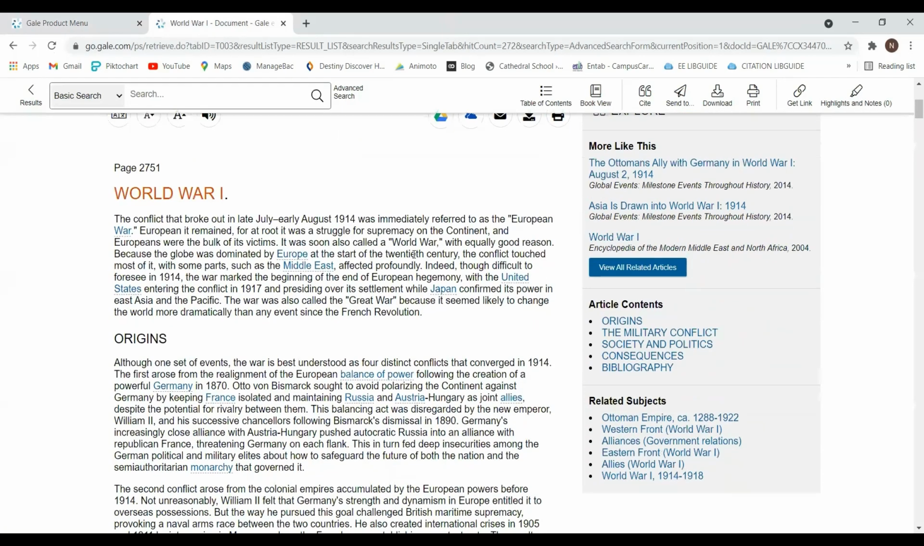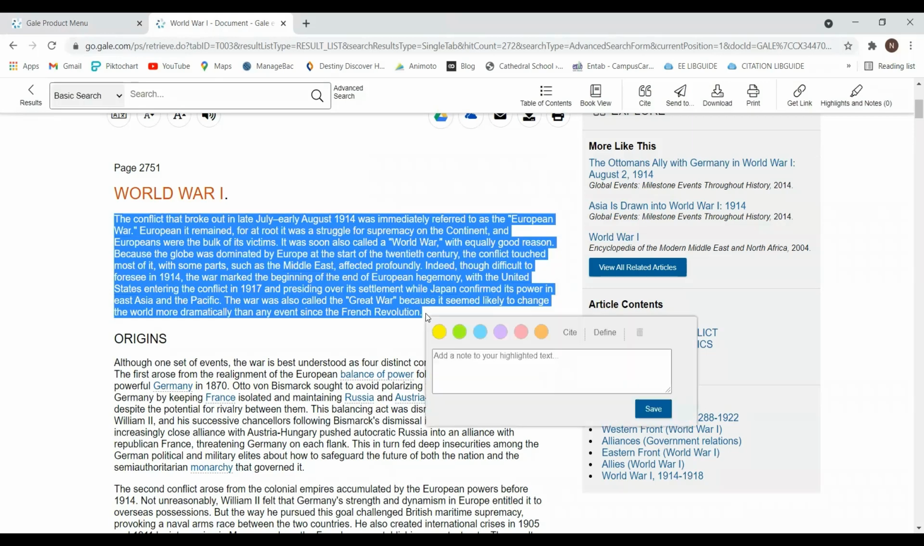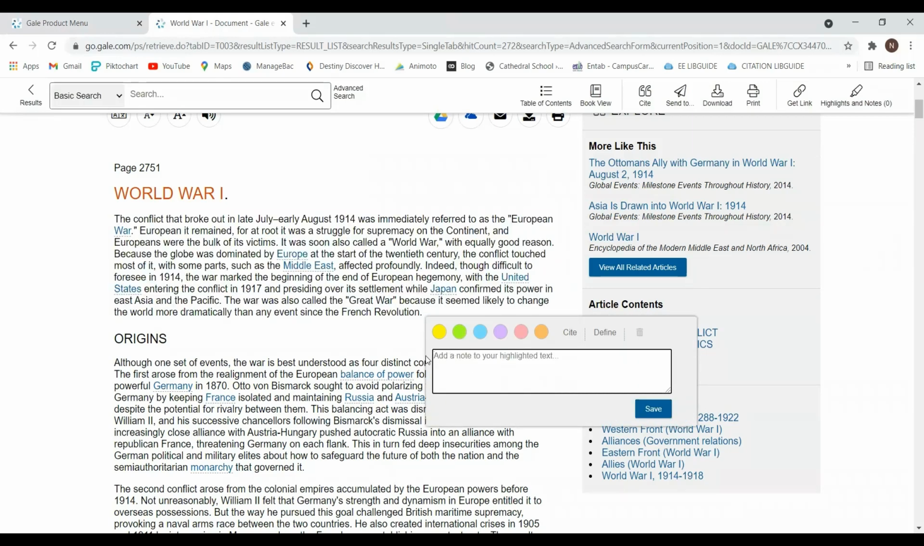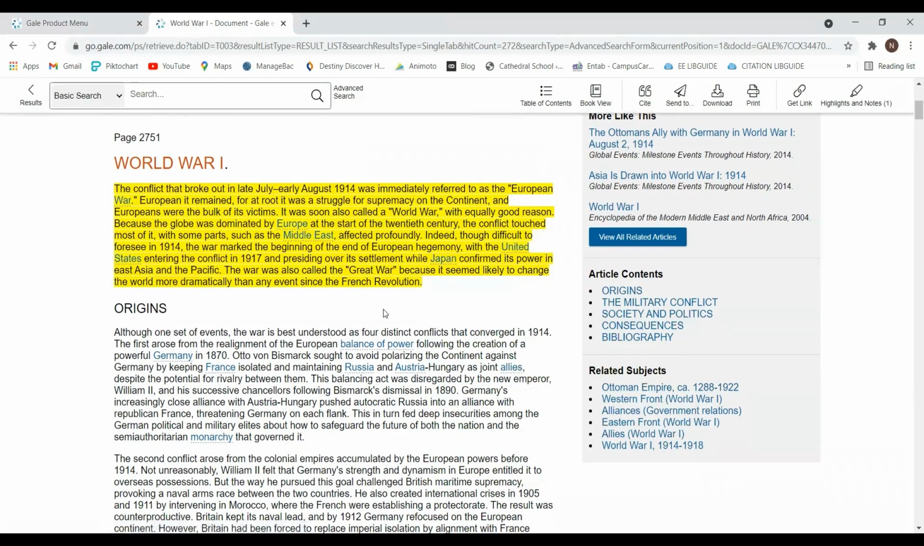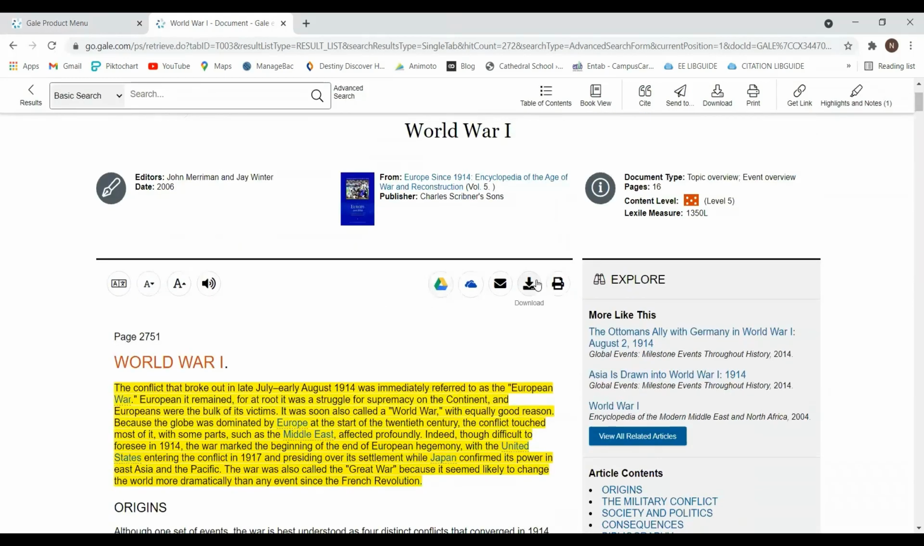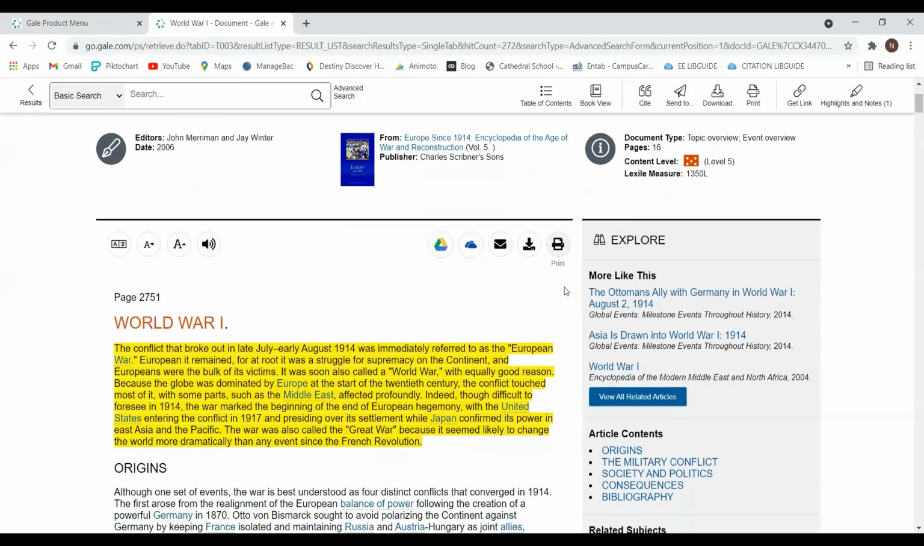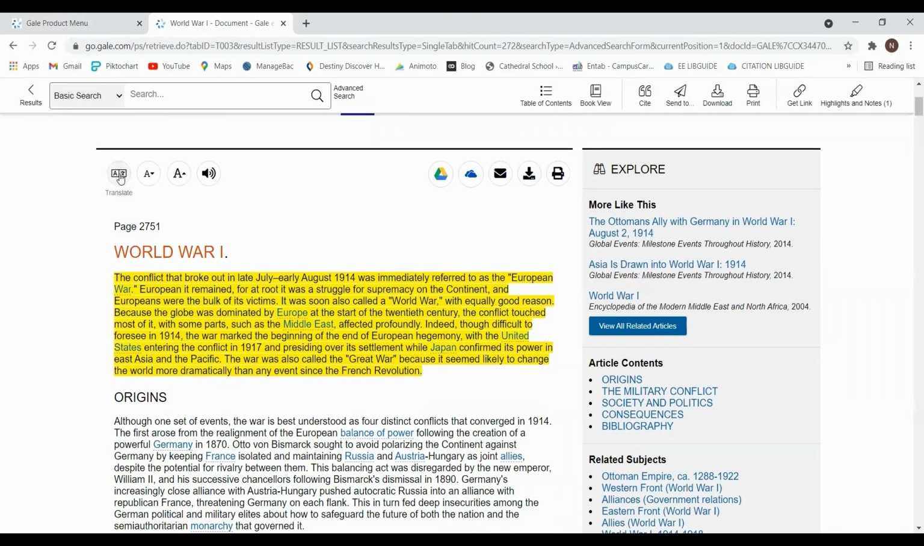Now I go through this and I want to highlight the first paragraph. I think it is relevant for my research. I can add a note over here or I can cite this. So this is my citation and I can save my citation over here. I can also email this, I can download it, or I can even print this.